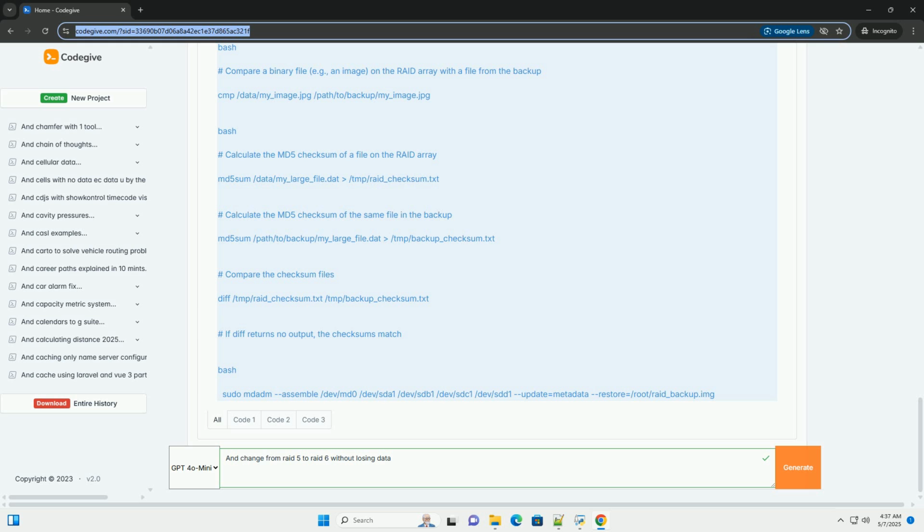Data corruption: if you find data corruption after the reshape, restore from your backup. The point of the backup is to recover from such scenarios. Slow reshape: the reshape process can be slow. Ensure that your system is not heavily loaded with other tasks and that the drives are performing optimally. Check the SMART status of your drives for any errors.